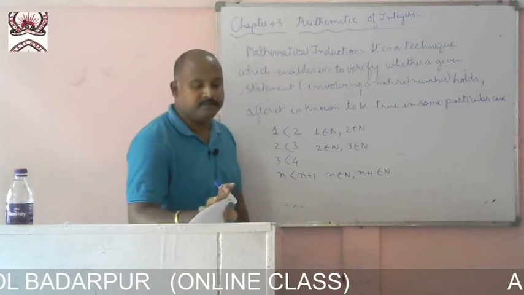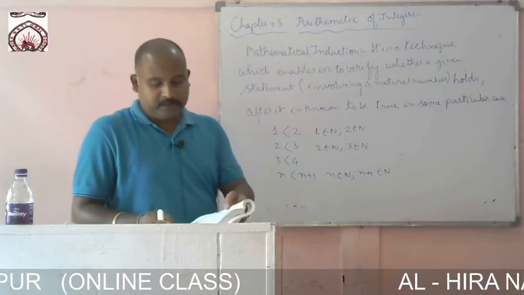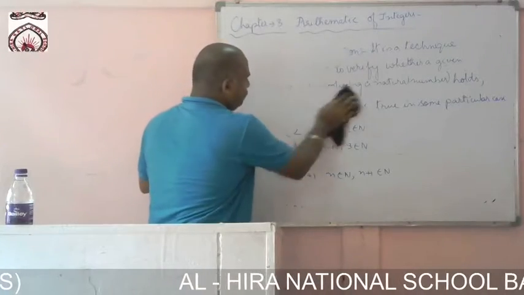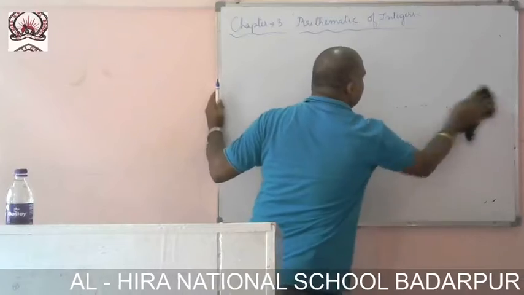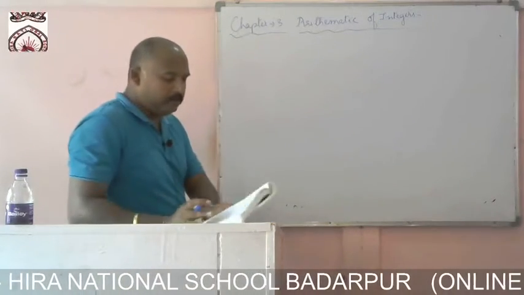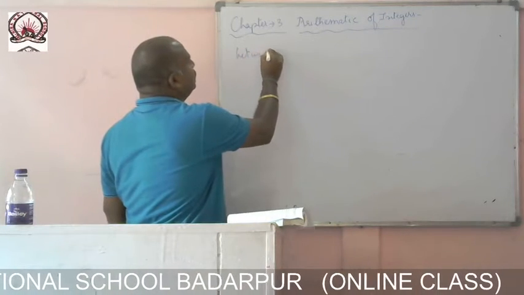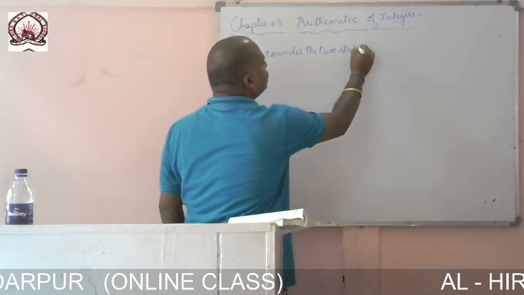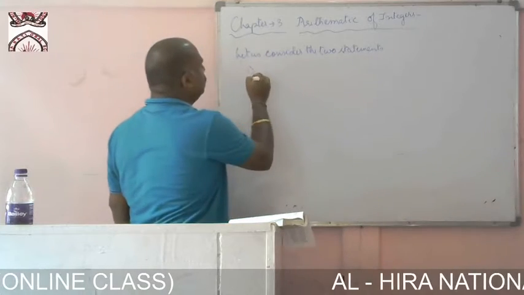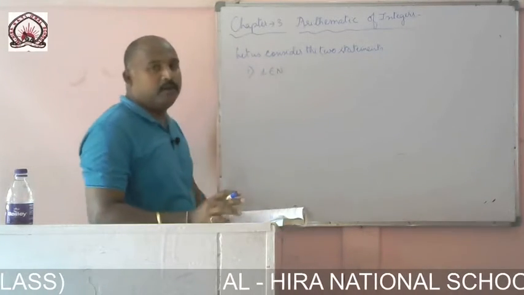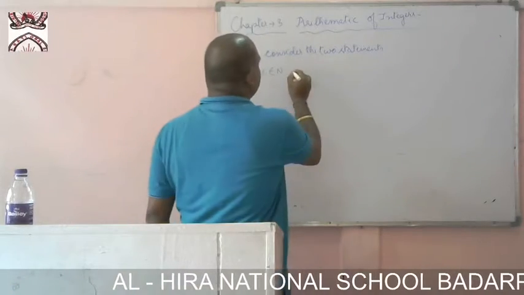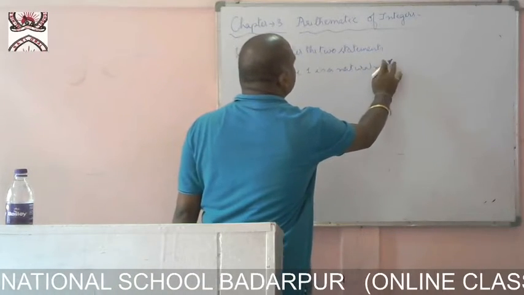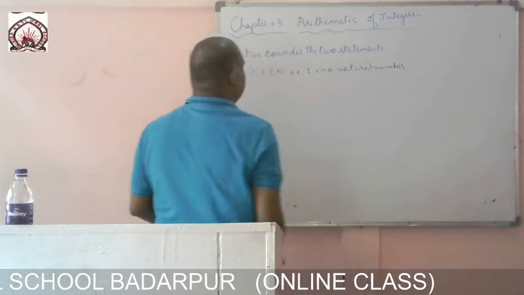Now let us consider the two statements. Number 1: 1 belongs to n, that is, 1 is a natural number.